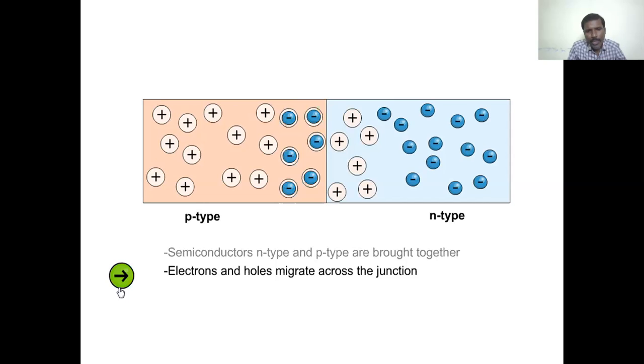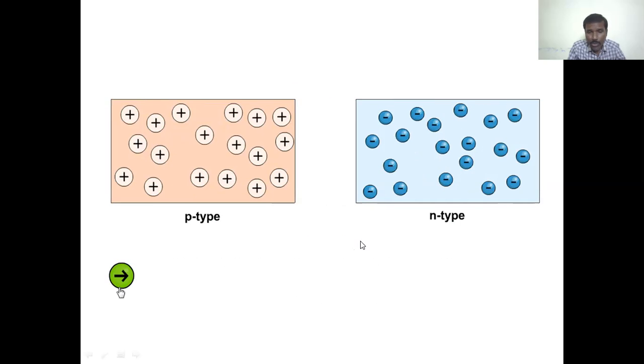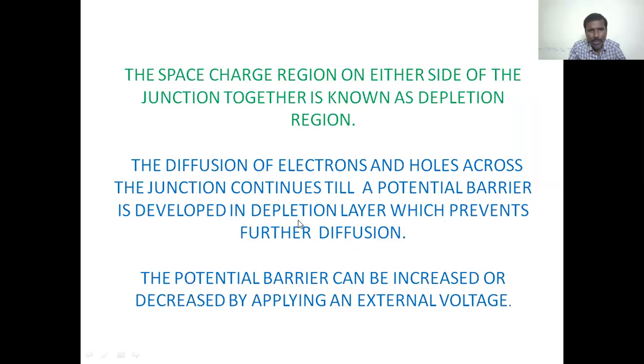Electrons and holes migrate across the junction. The depletion layer is formed, and a potential difference is set up across the depletion layer. This is the positive region and this is the negative region formed. That is, the depletion layer is formed. A space charge region on either side of the junction together is known as a depletion region.